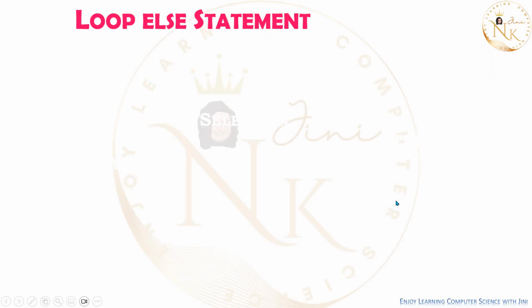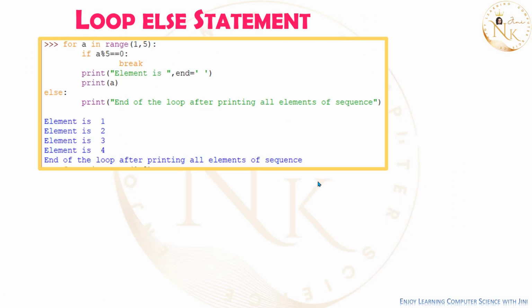Similarly for while also. So you can see here the example: a in range of 1 comma 5, if a modulus 5 is equal to 0. The first value of a is 1. Is 1 modulus 5 equal to 0? No. 2 is not equal to 0. So the element is printed. Okay. Now when it comes to 5, it would break, but 5 is not included in the range. So 5 modulus 5 will never get executed.